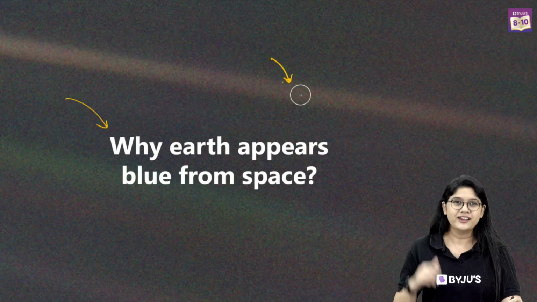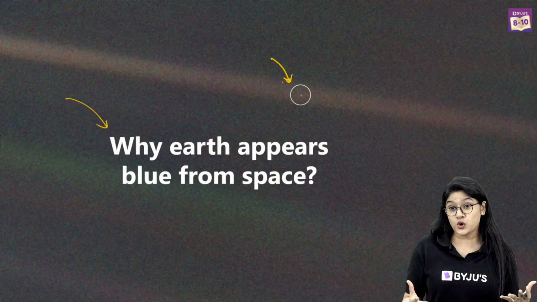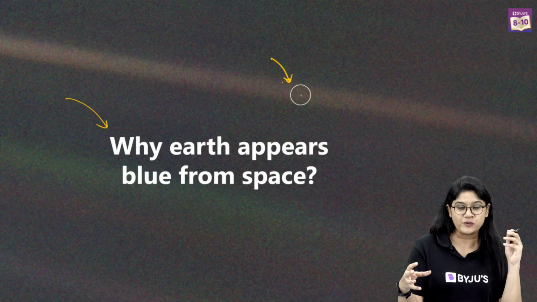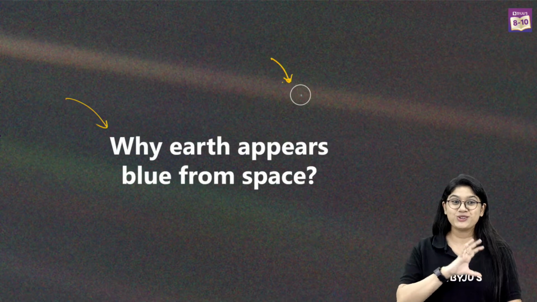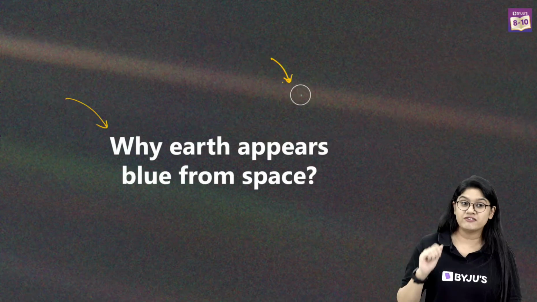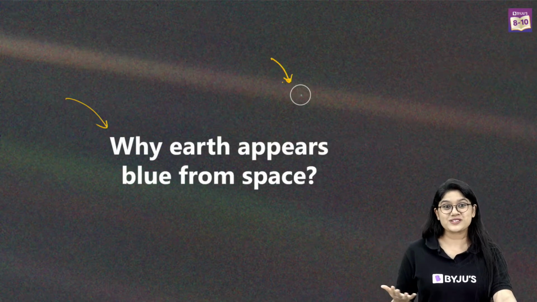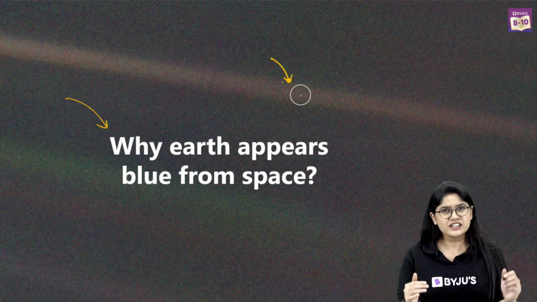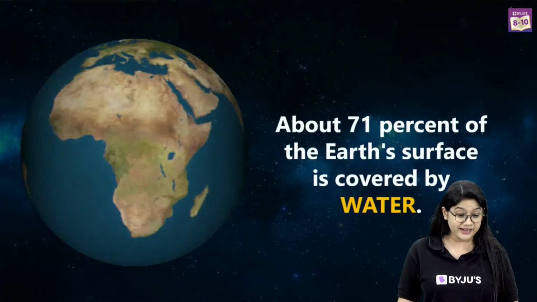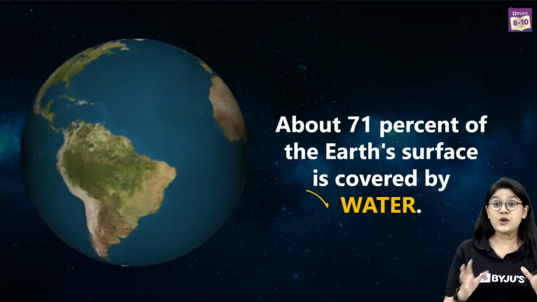space, right? Now, I'm sure you must have seen in various movies and shows that when we move away from the Earth, we usually see the blue color, right? Mostly the blue color. And why we have blue color, as I can see already, is because of the presence of water, right? So let's learn more about it. As you all are saying, you're absolutely correct. Our Earth is blue because of the water, right?